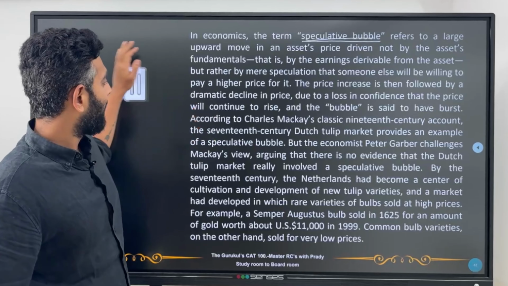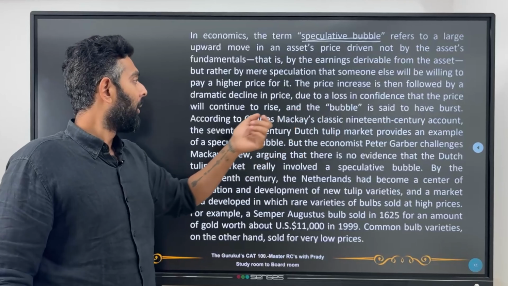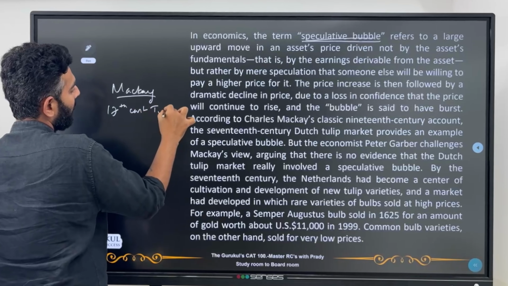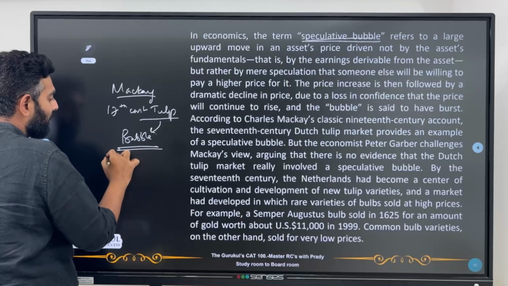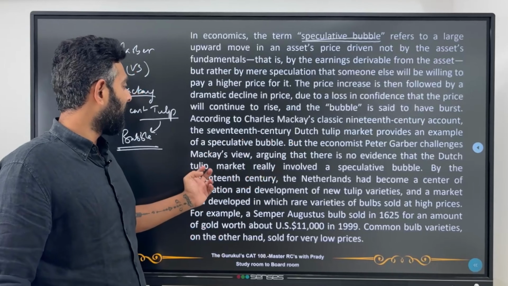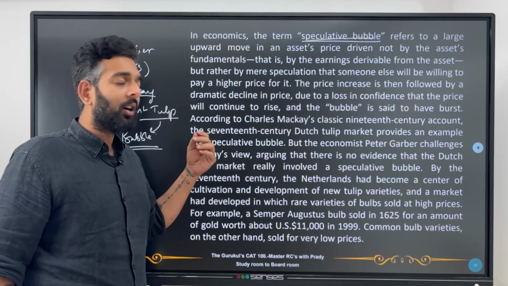So according to Charles Mackay's classic 19th century account, the 17th century Dutch tulip market provides an example of speculative bubble. So this guy called Mackay says that the 17th century tulip market was an example of this kind of bubble. Now the first question that should come to your mind is, why does he say so? What makes him actually say so? But the economist Peter Garber challenges Mackay's view. So there's another guy called Garber. Okay, he's challenging Mackay's view, arguing that there's no evidence that the Dutch tulip market really involved a speculative bubble. So he's saying that there's no evidence as such for calling this a speculative bubble.